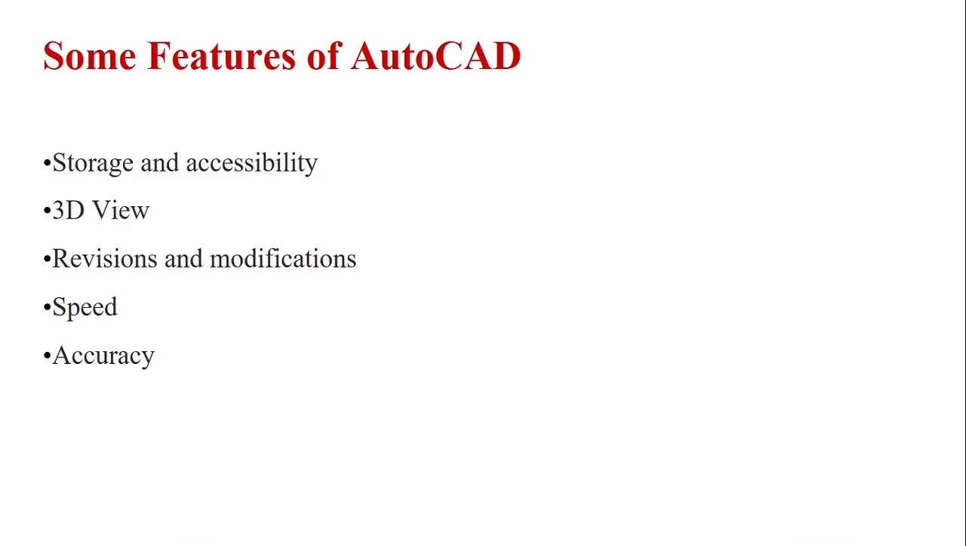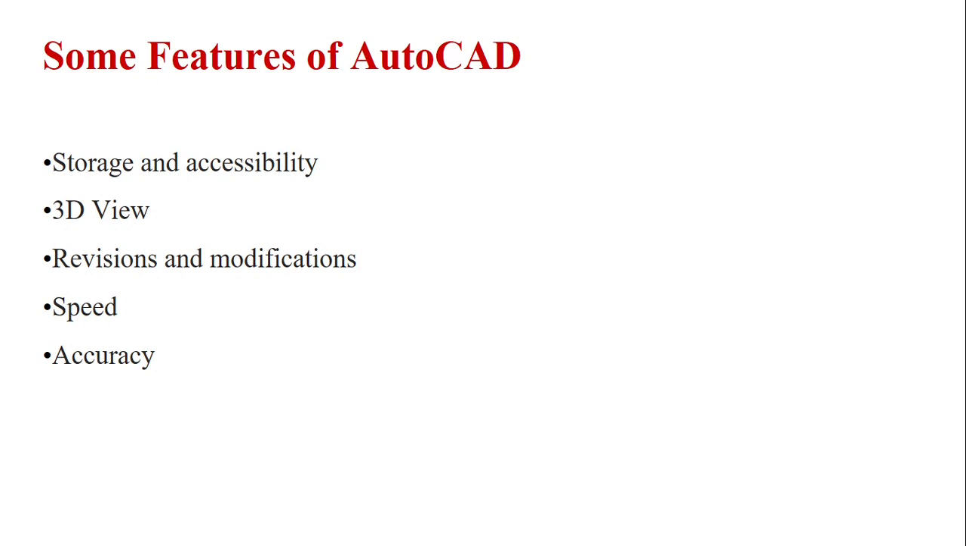Let us see some of the features of AutoCAD. The first feature is storage and accessibility. AutoCAD allows us to store a large number of files in a small chip, and it is easily accessible from one place to another place. By sitting in our home, we can work on a project which is being constructed abroad. That is about storage and accessibility.